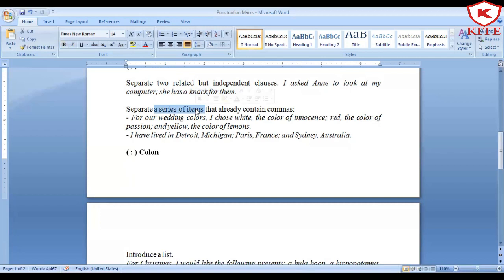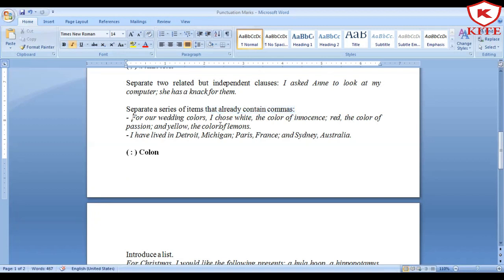We can use a comma and we can do this work. We can put a comma and we can separate a series of items. But if those series of items already have commas and still you want to further separate them, how can you do that? Just have a look at this example very closely.